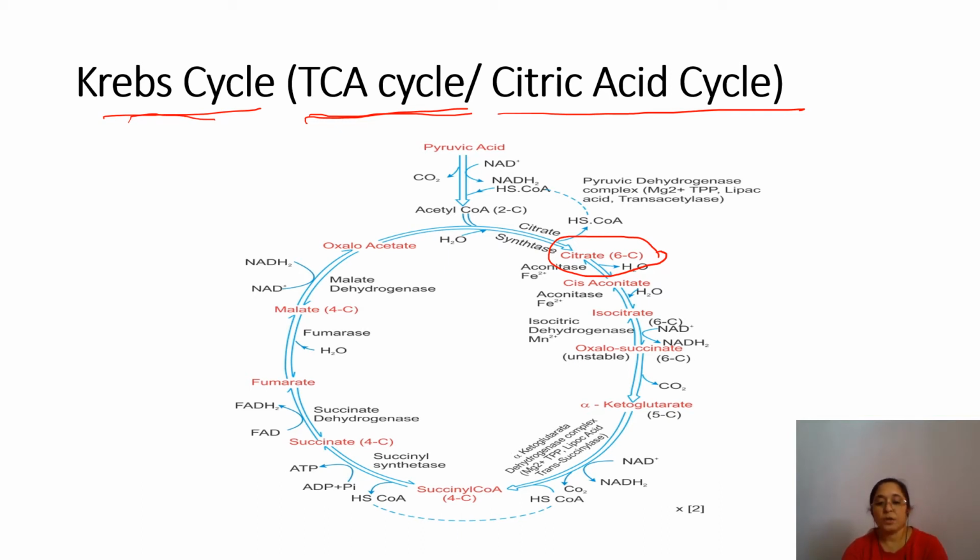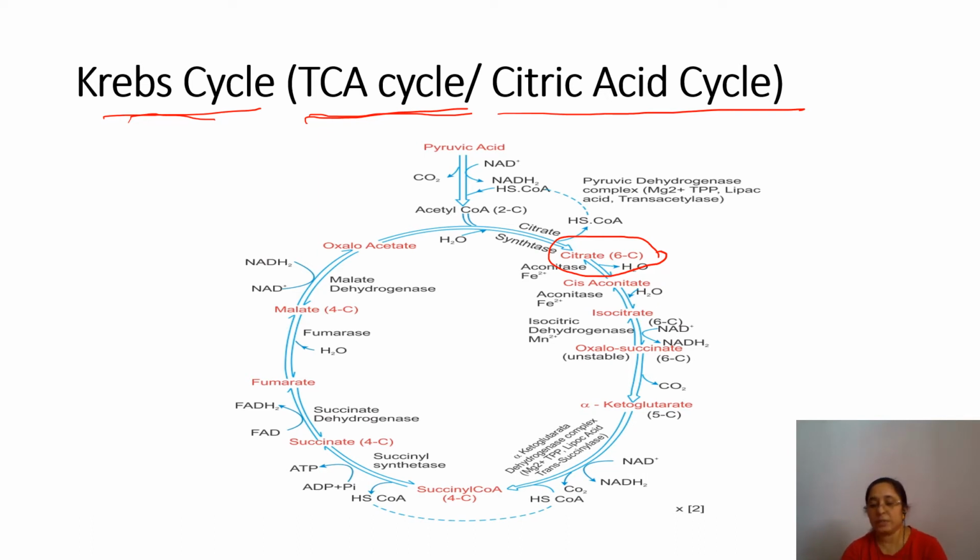Now the major reactions of the Krebs cycle are: condensation, isomerization, oxidation, decarboxylation, oxidative decarboxylation, hydration, phosphorylation, then oxidation, then hydration, then oxidation. So such type of things. In detail I will explain each and everything. So we will start from the condensation, the first one.